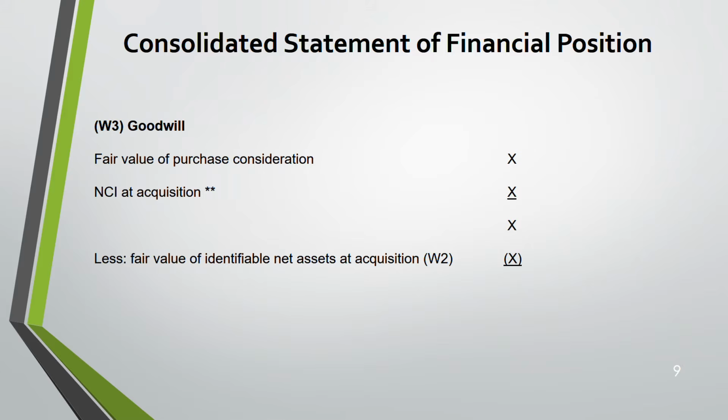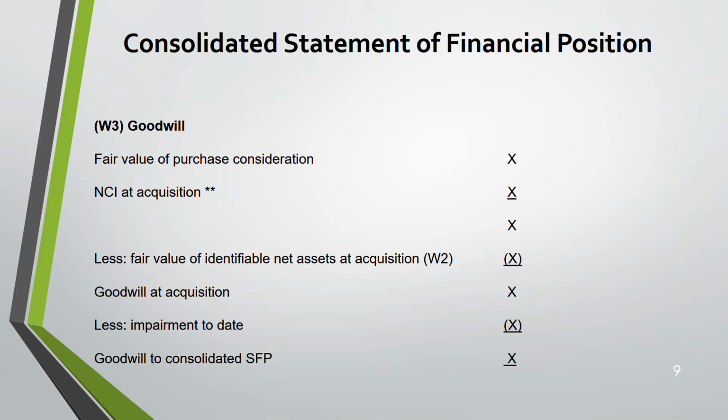Okay, next, working number 3, goodwill. So that's how we calculate goodwill. After that, if there is any impairment, it needs to be deducted. If there is no impairment, then goodwill at acquisition is the goodwill. But if there is an impairment, you need to deduct that and then you will get the goodwill, which will go to your consolidated statement of financial position.